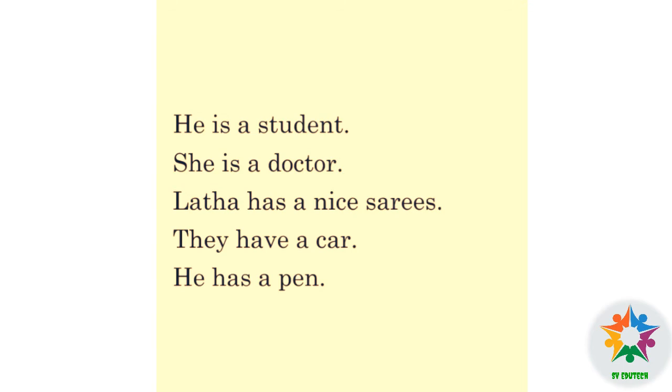Possession. They have a car. What do they have? A car. Possession. He has a pen. Has. Here has is a verb.